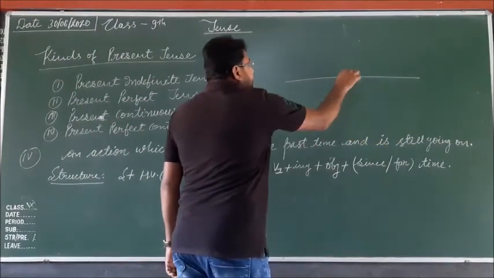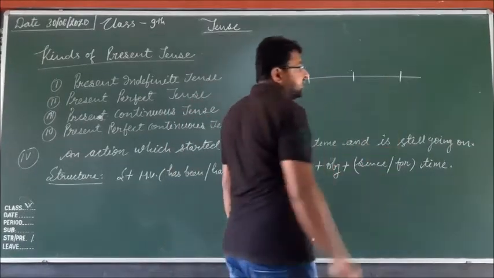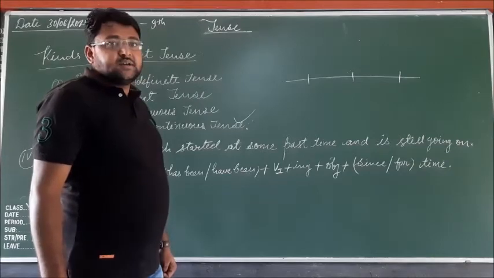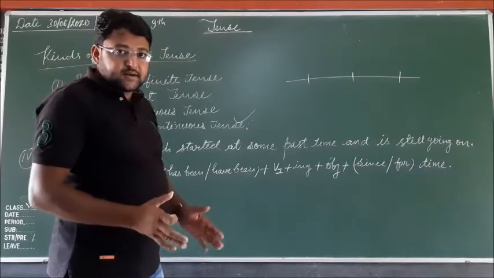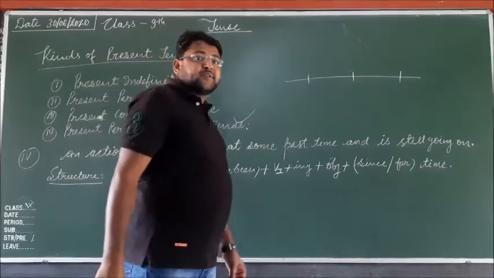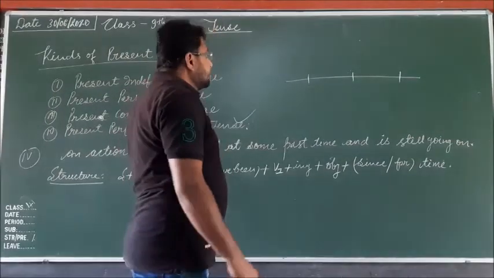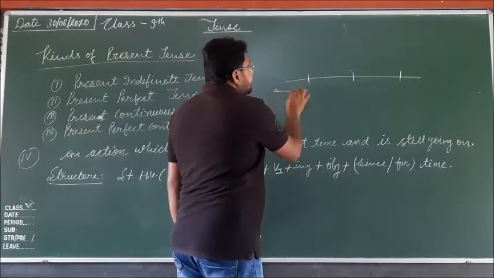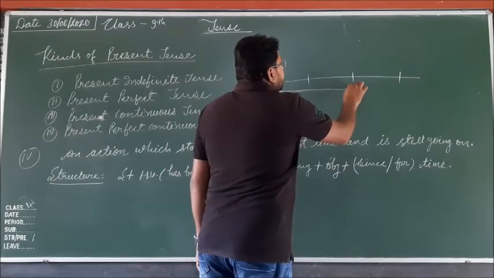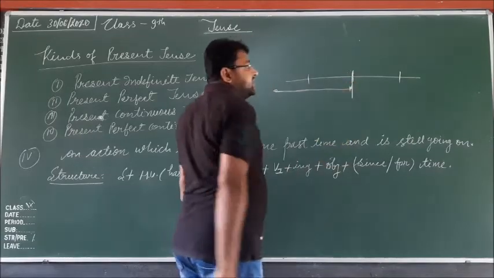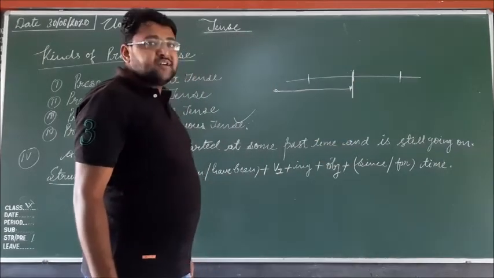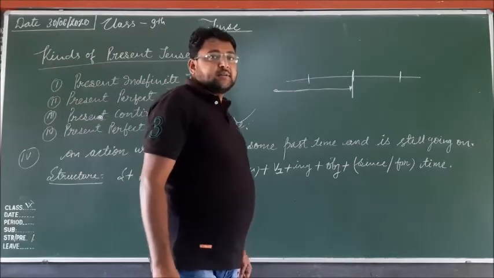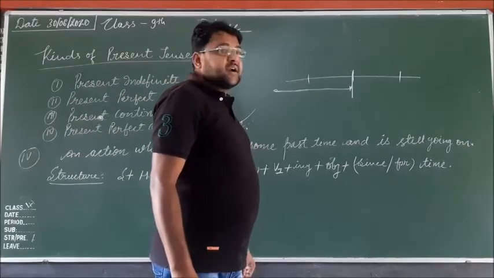Suppose this is the present tense, this is the past tense, and this is the future tense. As I told you, when perfectness and continuity are included together, that is the present perfect continuous tense. When any action started in some past time and continued up to the time of speaking, that is the perfect tense, and when we include continuity of any action, that is the continuation.